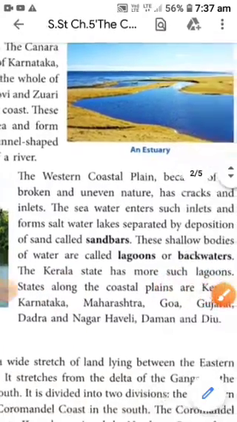Now we will read about the western coastal plains. Because of its broken and uneven nature, it has cracks and inlets.